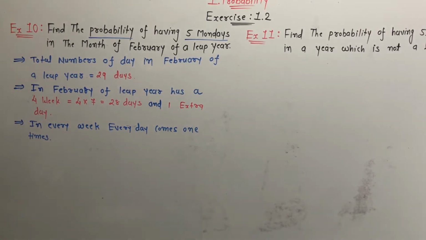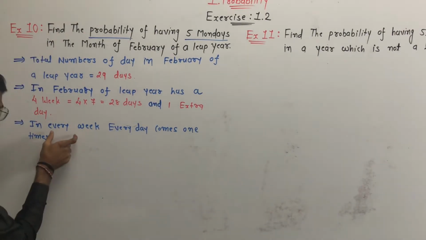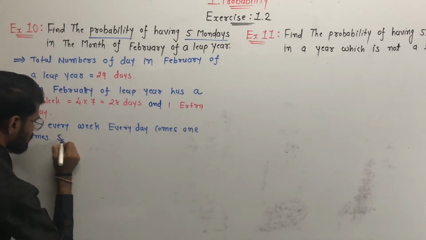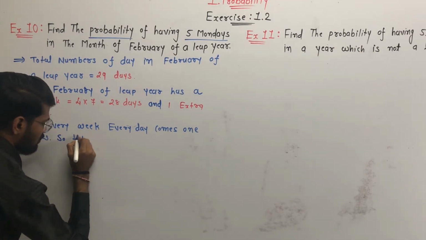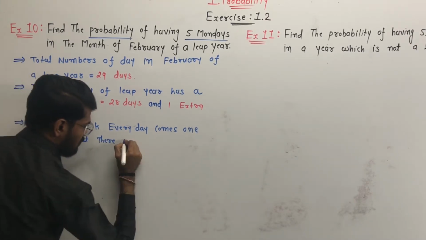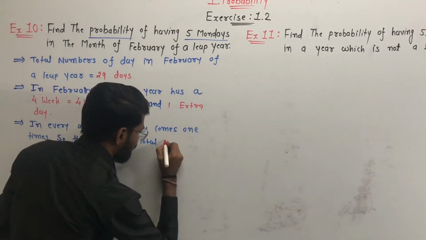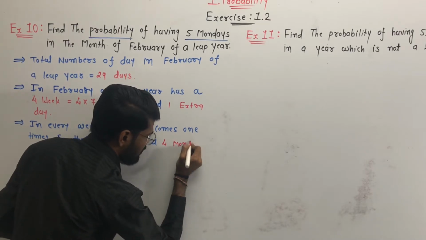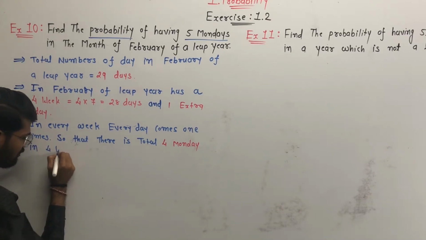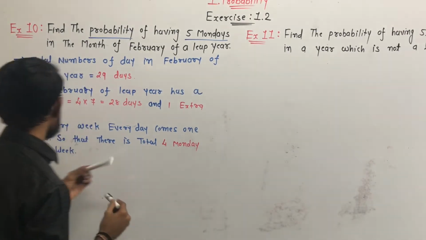So how many Mondays are there in 4 weeks? 4 Mondays. So there are a total of 4 Mondays in 4 weeks, and we have 1 extra additional day.